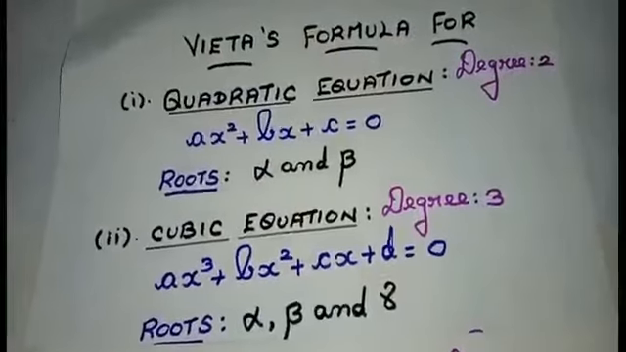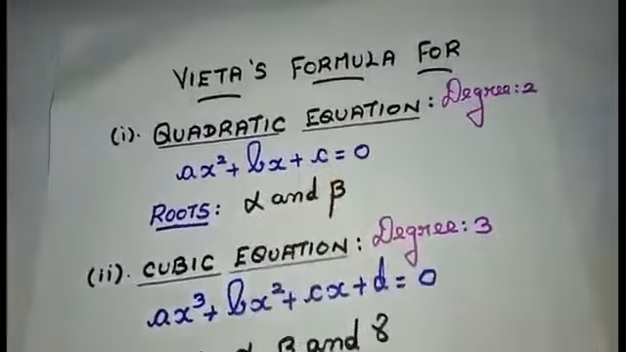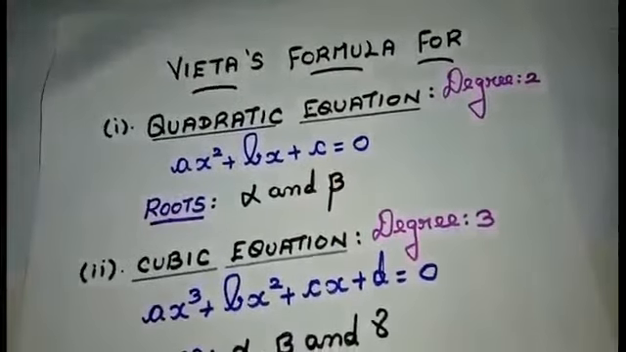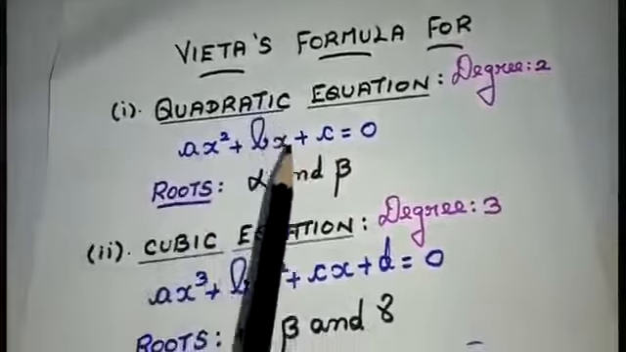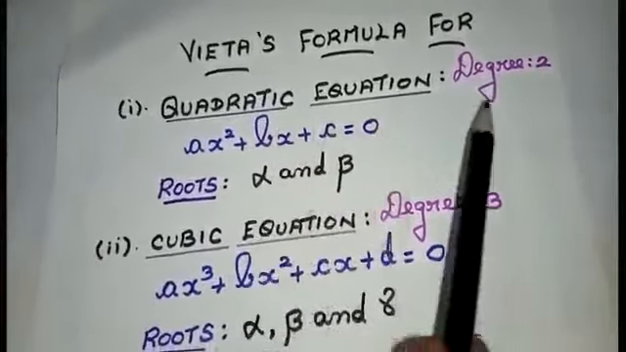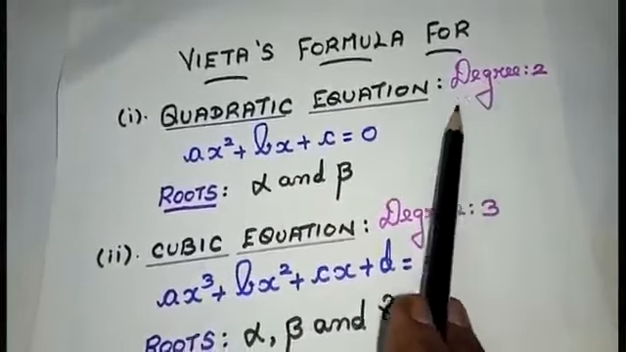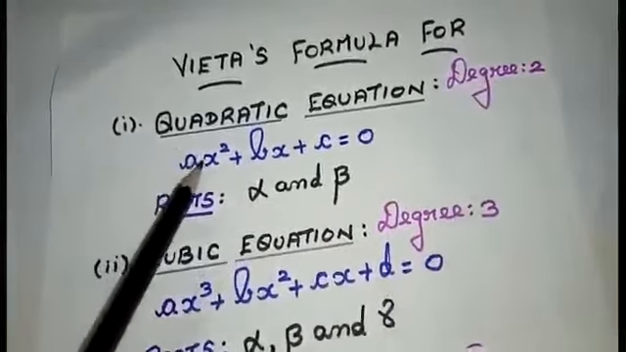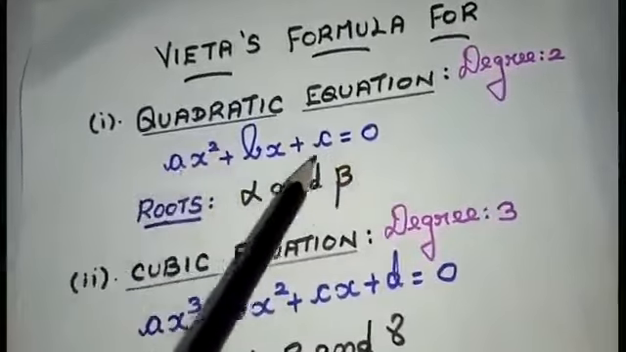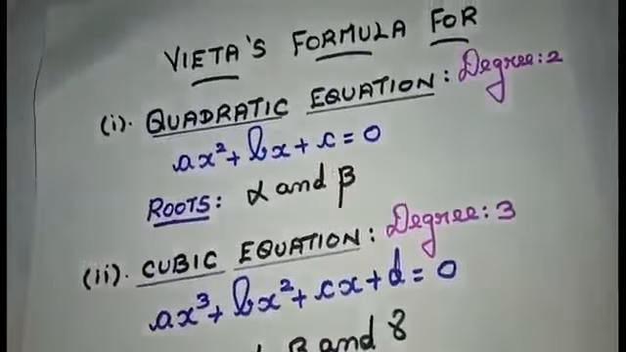Now we are going to see about Vieta's formula for three equations, that is quadratic, cubic and quartic equations, students. Now what is the meaning of quadratic equation? An equation with degree 2, that is starting with degree 2, is called a quadratic equation, that is ax square plus bx plus c equal to 0. This form of equation is called a quadratic equation, and in this